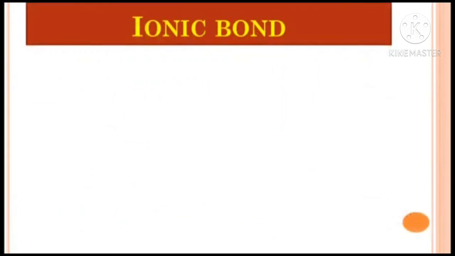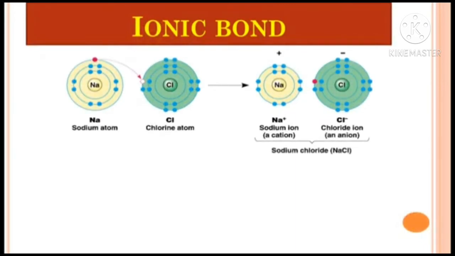Now when the elements sodium and chlorine combine, you can see in the picture that sodium loses its one electron and chlorine accepts one electron, so that it forms an anion and a cation. When sodium and chlorine combine, an atom of sodium gives its valence electron to a chlorine atom, whereby the cation sodium, that is a positively charged atom, and the anion chlorine, that is a negatively charged atom, are formed.